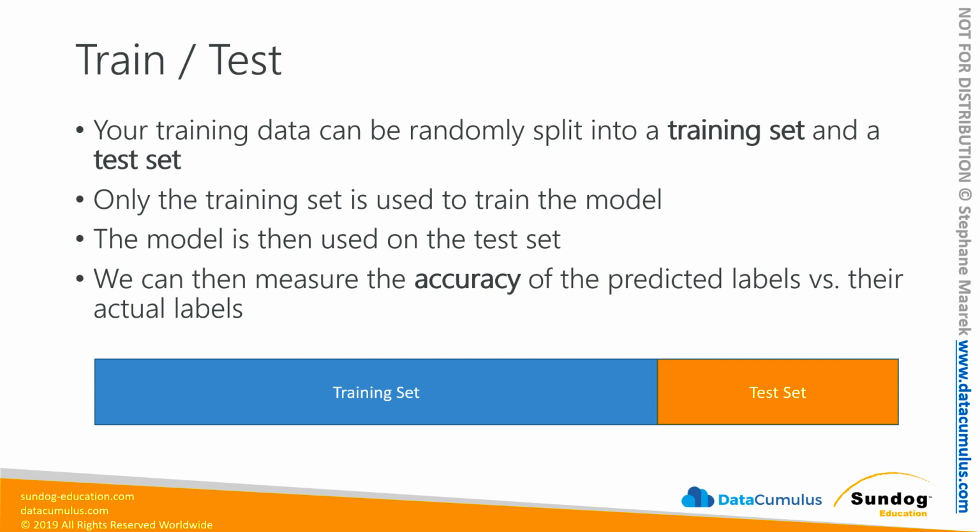We would take that entire data set, say we have 1,000 historical sale data points there to work with. Maybe we take 800 of those and use those for training our machine learning model. We would reserve the other 200 as a test set. So we take those 800 points from our training set, build a model to build up that relationship between the attributes and the sale prices, which is our label.